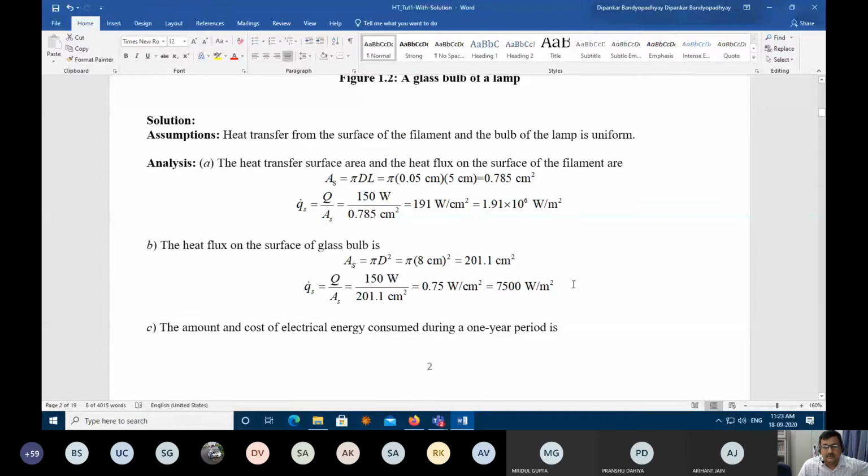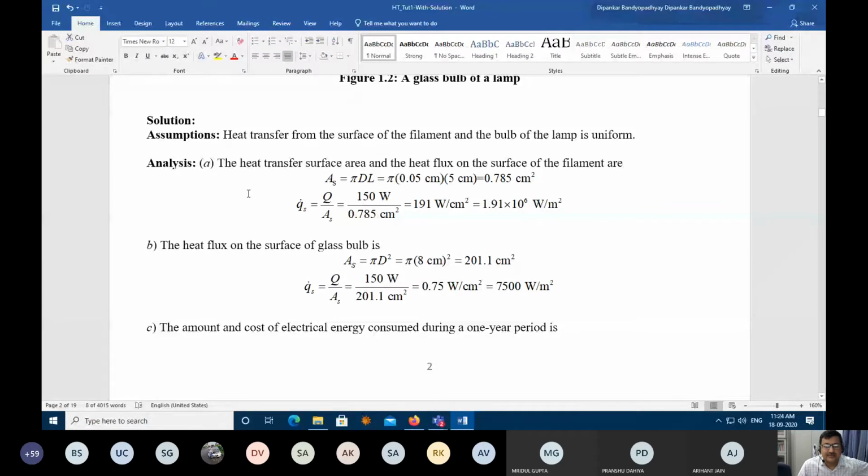So I considered it 4 pi r square. So basically pi d square. So it is 0.020096 meter square area, and then I calculated the flux by dividing the 150 watt by the area. So it is 7464.1 watt per meter square.